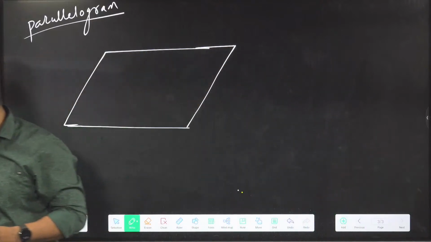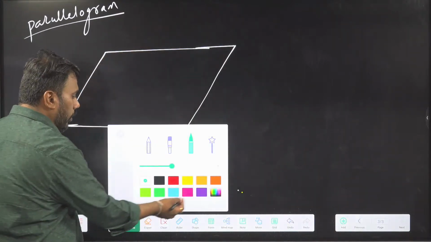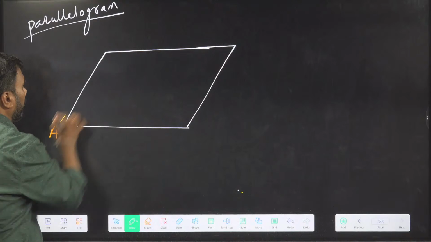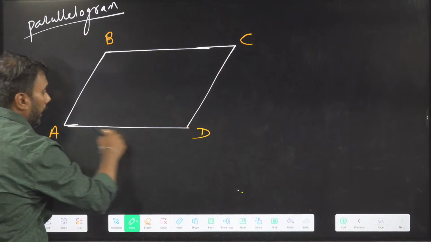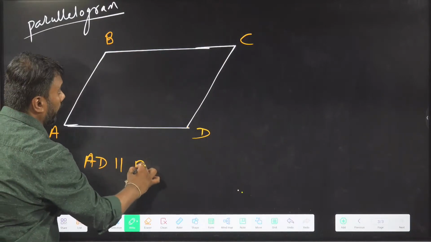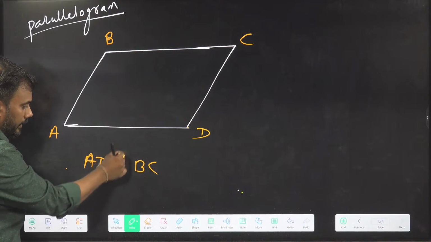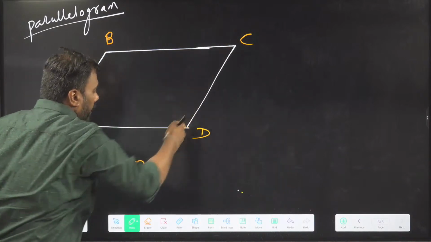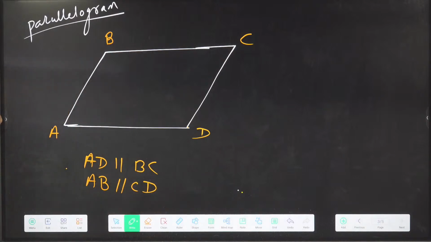A parallelogram has four sides. All quadrilaterals have four sides, and in a parallelogram the opposite sides are parallel. If I name the parallelogram ABCD, then AD is parallel to BC. This is the way of writing that two sides are parallel. And AB is parallel to CD.